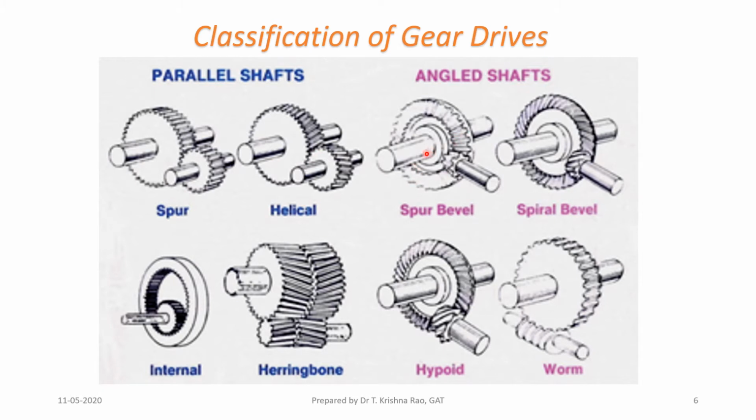And this is intersecting shafts. One shaft is perpendicular to the other shaft. We go for bevel gears. These are all bevel gear examples. This is an internal gear. Gear is internal to each other. This is an external gear, but a double helical gear, also called a herringbone gear. Double helical gear is also called a herringbone gear. Then we have hypoid gears, and the special case of hypoid gear is a worm and worm wheel. Worm and worm wheel are non-parallel, non-intersecting shafts.